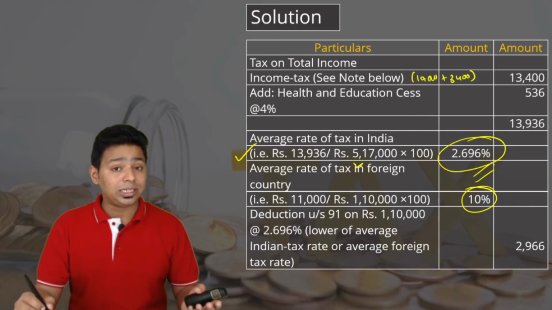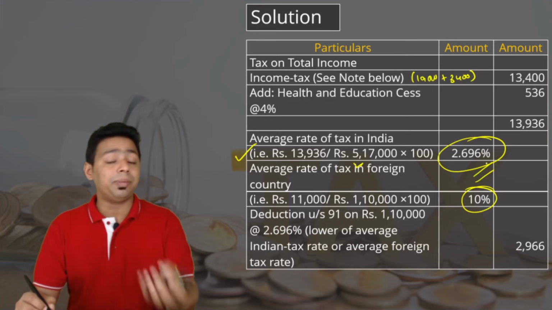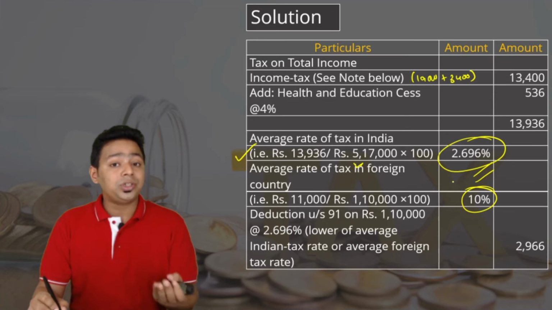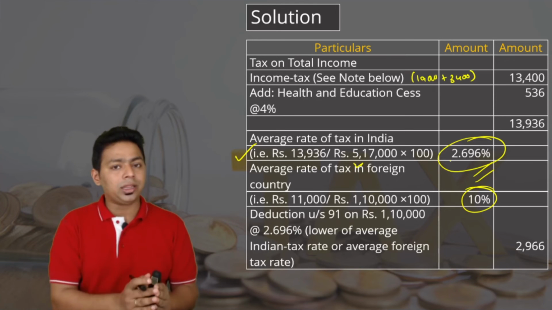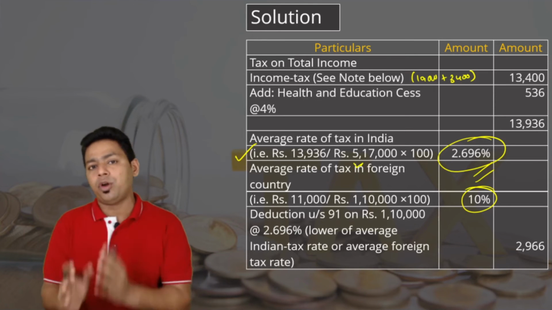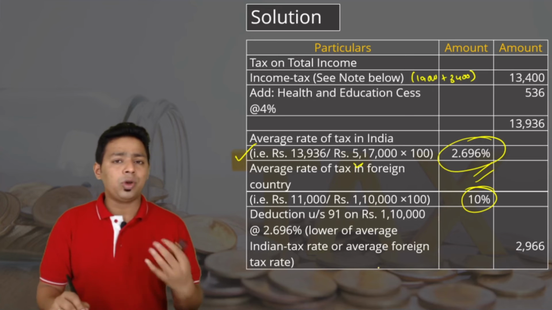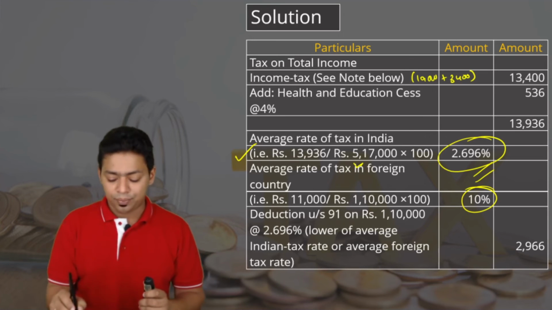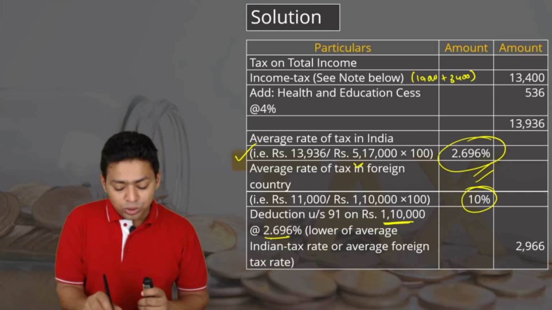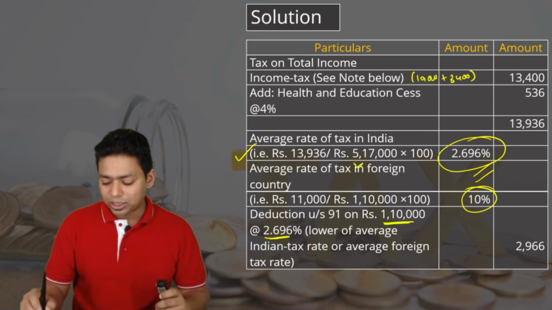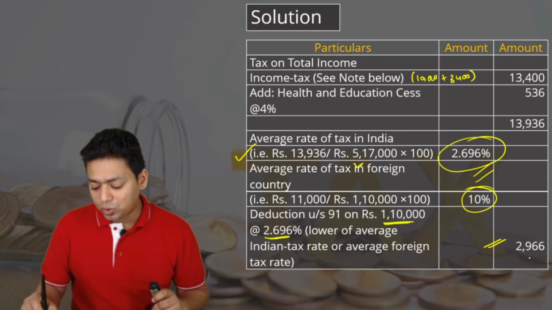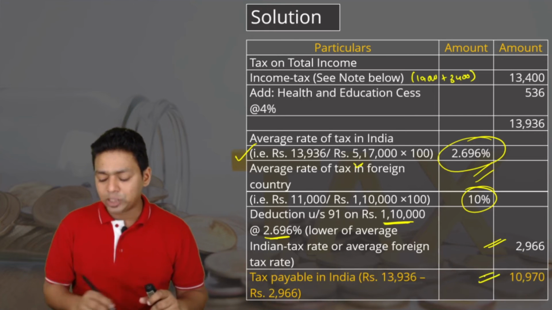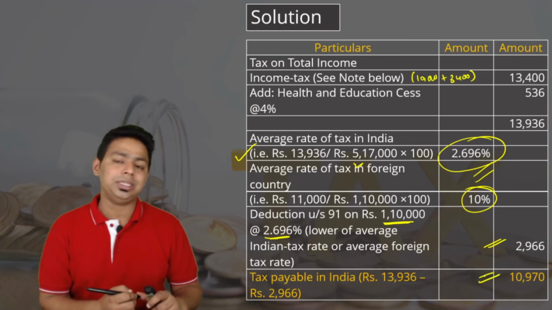So that's the double taxation effect we are having on the foreign income. And how much is the doubly taxed income? 1,10,000. India is also 1,10,000 and foreign country also it is 1,10,000, because there is no set of deductions specifically available against this income. So 1,10,000 into the lower rate of tax. So she will get a relief of 2,966. If you subtract that, her net tax payable in India will be 10,970.